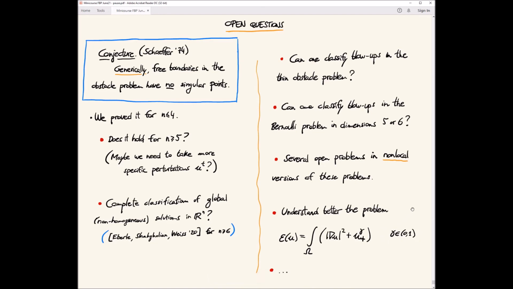I think for this problem there are open questions in terms of the classification of blow-ups. I think Tomás Sanz-Perela has been working on this recently. Also, an open question here is, I think it's known that flat free boundaries are C^{1,alpha}, but it is not known if C^{1,alpha} free boundaries are C infinity. This is very delicate here.